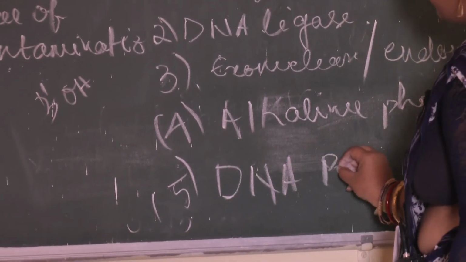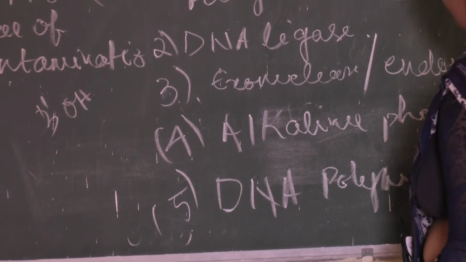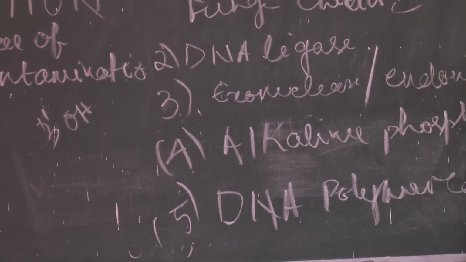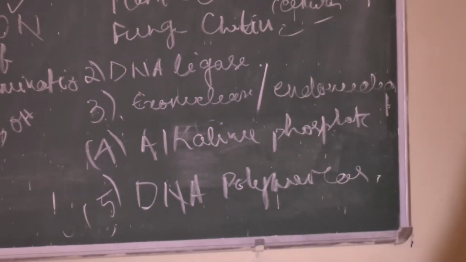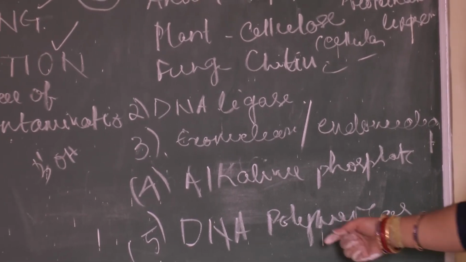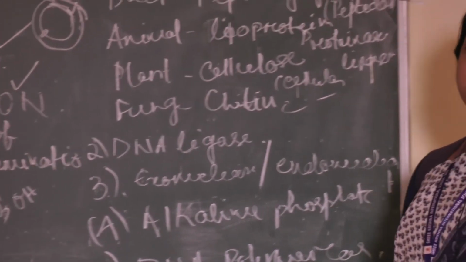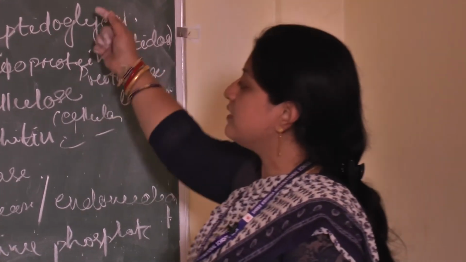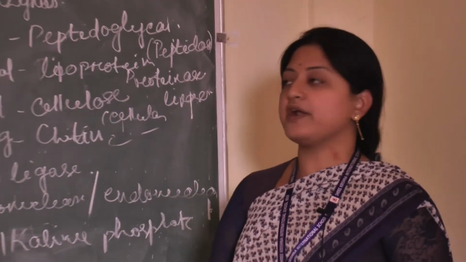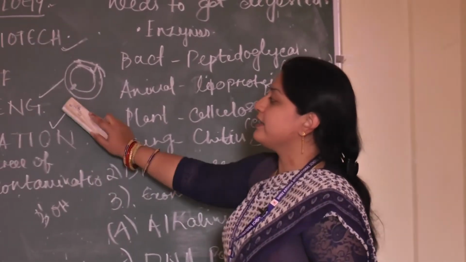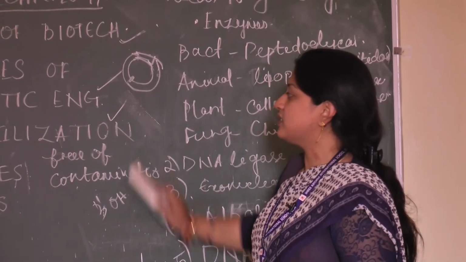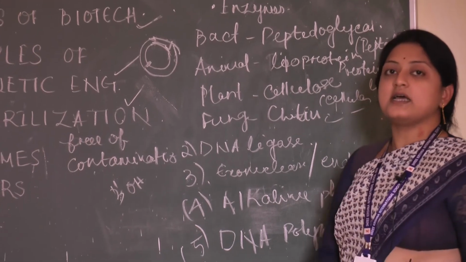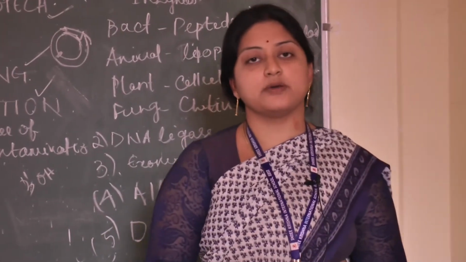We know that DNA polymerase is helpful for making of DNA strand. It will synthesize the DNA molecule from 5 prime to 3 prime direction using dNTPs. So these are the enzymes which are required for the process of rDNA technology or genetic engineering technology. In next class, we will have a brief introduction about the vectors which are responsible for the process of biotechnology.